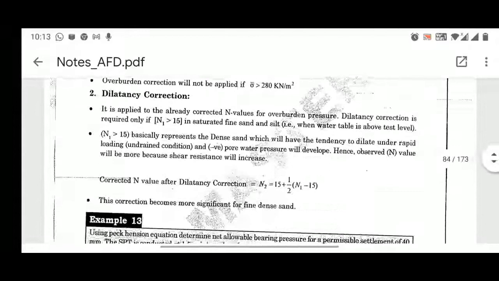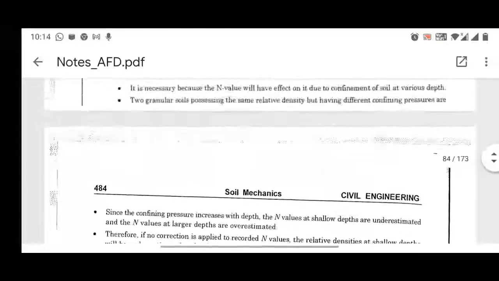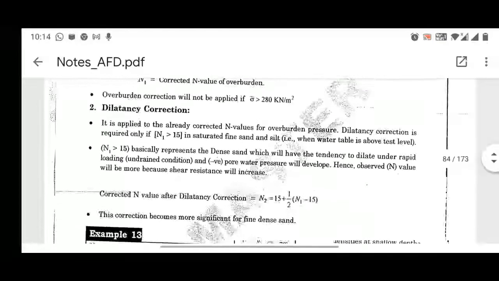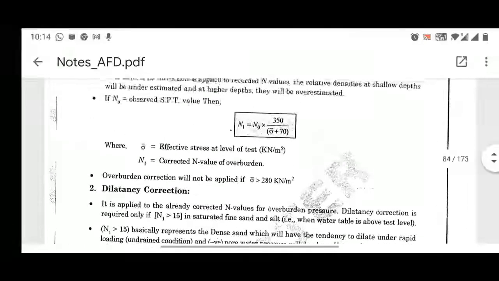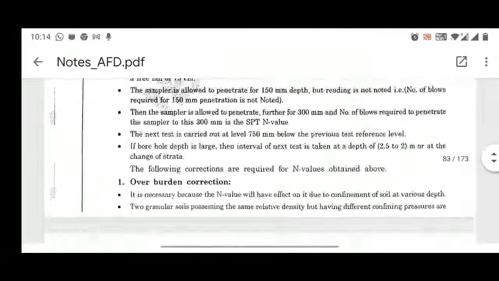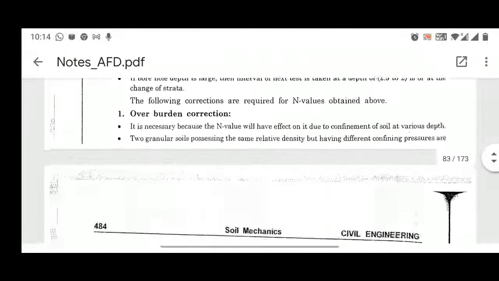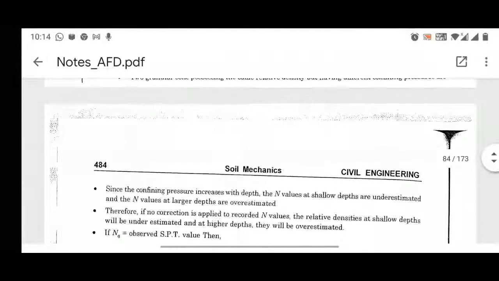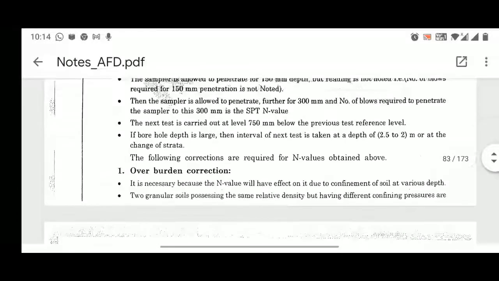In GATE they can also ask where you will be using this overburden and dilatancy correction, so kindly refer to these notes and read from them. It is written that dilatancy correction is applicable for saturated fine sand and silt when your water table is above the test level, meaning your test level is in a fully submerged state. Where you use the overburden correction, it will be written somewhere.